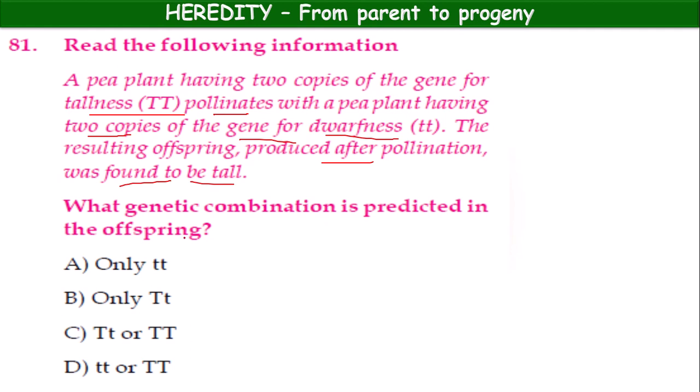What genetic combination is predicted in the offspring? Only small t, only capital T, capital T, capital T, or capital T, small t? Which one, children? It is capital T, small t. Okay, this is the combination.